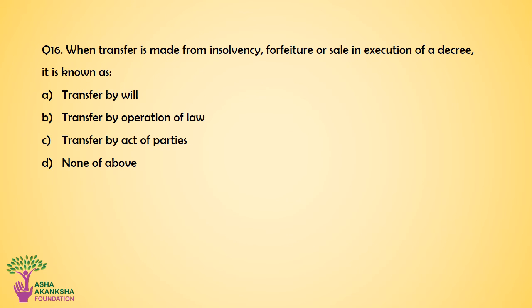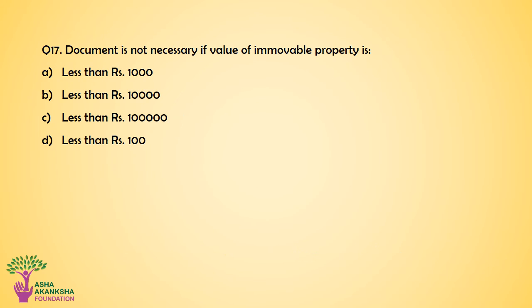Question number 16. When transfer is made from insolvency, forfeiture, or sale in execution of a decree, it is known as: Option A. Transfer by will. Option B. Transfer by operation of law. Option C. Transfer by act of parties. Or option D. None of the above. The correct answer for this question is option B. Transfer by operation of law.